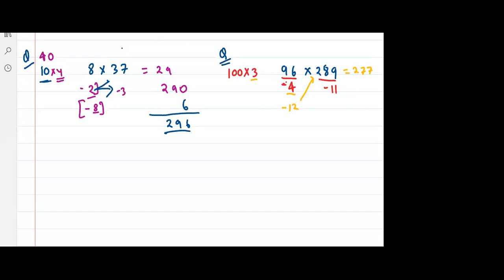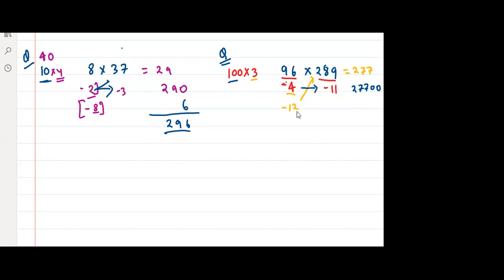Very good. And multiply 277 with the first number reference. Multiply this difference with 100, the first reference's difference. So it will become what? 27700, right?